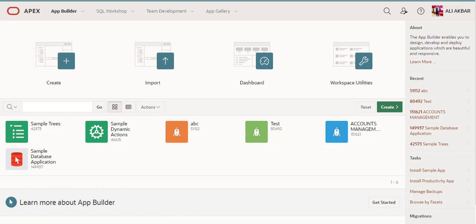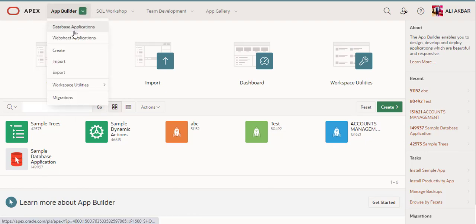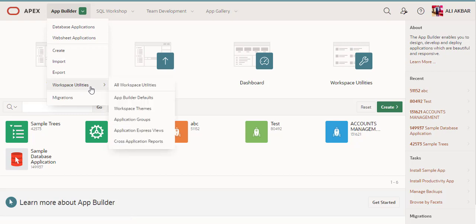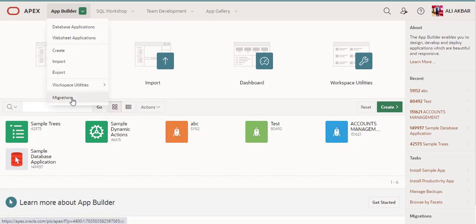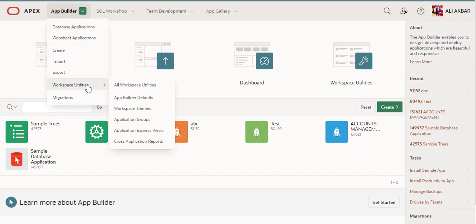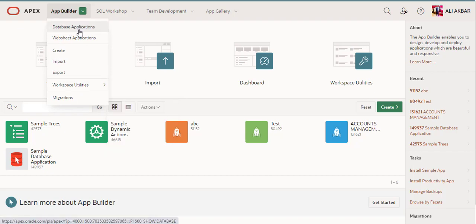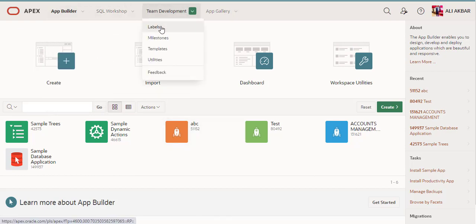Okay, now we will discuss the second part. In the top menu you can see that we discussed create, import, export, and workspace utilities. Okay, you can migrate one application from another application. The dashboard application is the application which we created from scratch. This is a website which we created like this, type ABC.